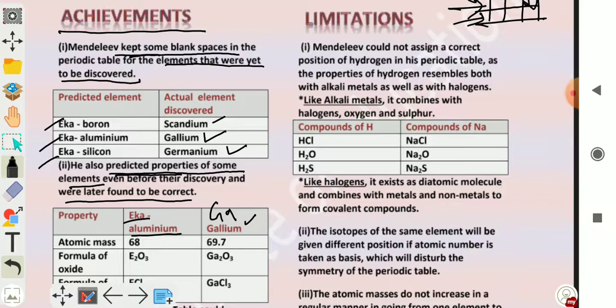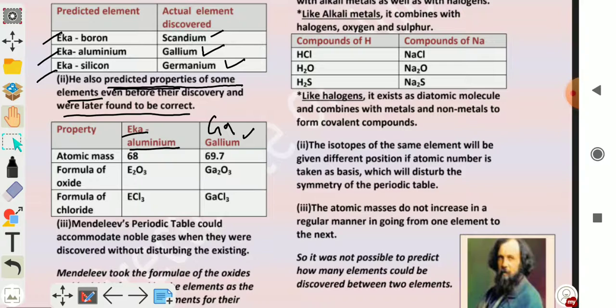Atomic mass predicted 68 and actual 69.7, which is nearly close to the predicted atomic mass. Formula of oxide: he predicted the formula of oxide is E2O3 and actual Ga2O3, gallium oxide. Formula of chloride ECl3 and actual GaCl3.